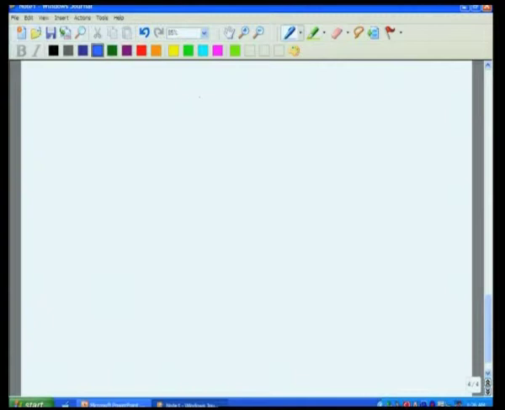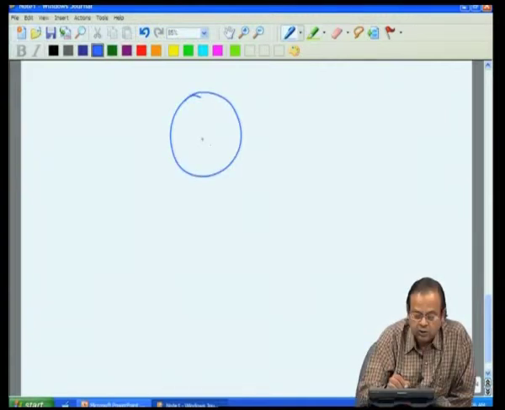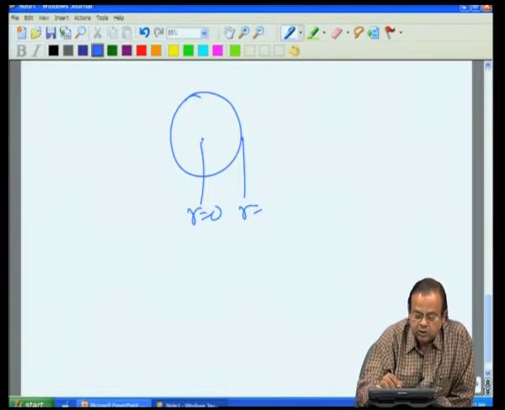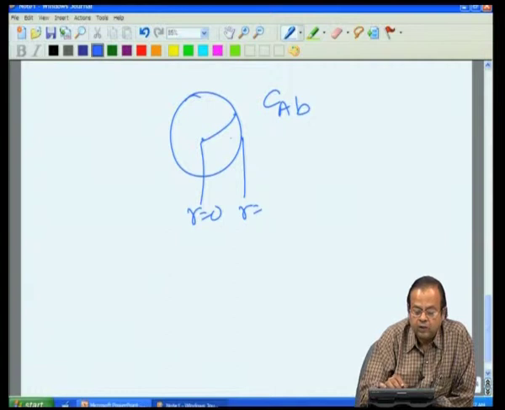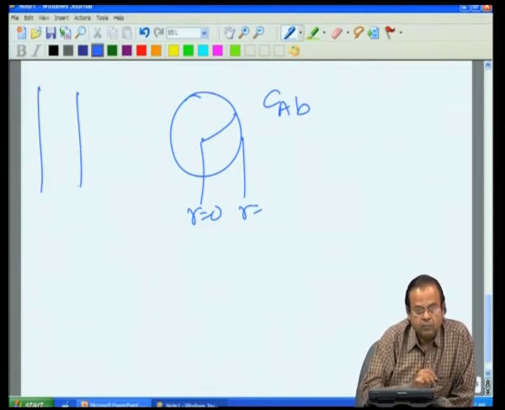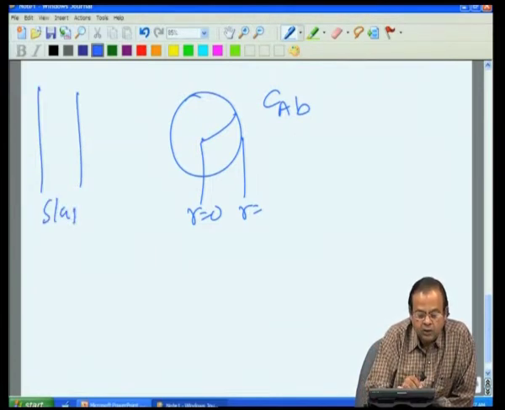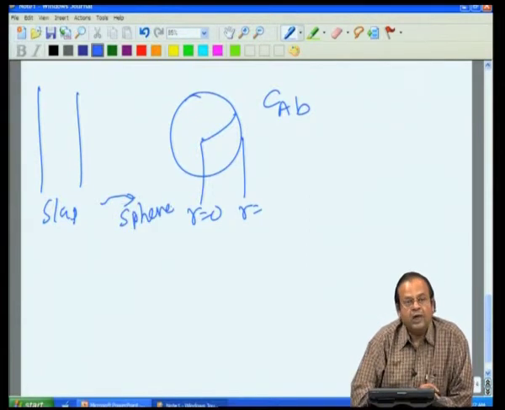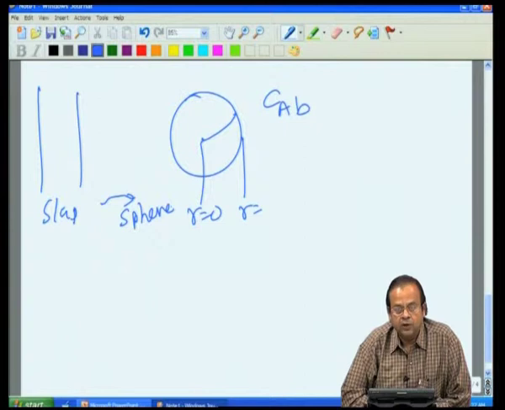So, my catalyst is now spherical like this. This is my R equal to 0, this is my R equal to L, this is my bulk. So, my concentration will now change from the surface to the center in this particular manner. Earlier we considered slab geometry, now I am relaxing my constraint and moving to sphere.